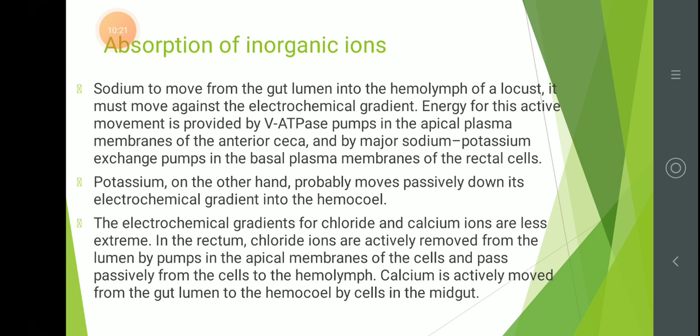The electrochemical gradients for chloride and calcium ions are less extreme. In the rectum, chloride ions are actively removed from the lumen by pumps in the apical membranes of the cell and pass passively from the cells to hemolymph. Calcium is actively moved from the gut lumen to the hemocoel by cells in the gut.